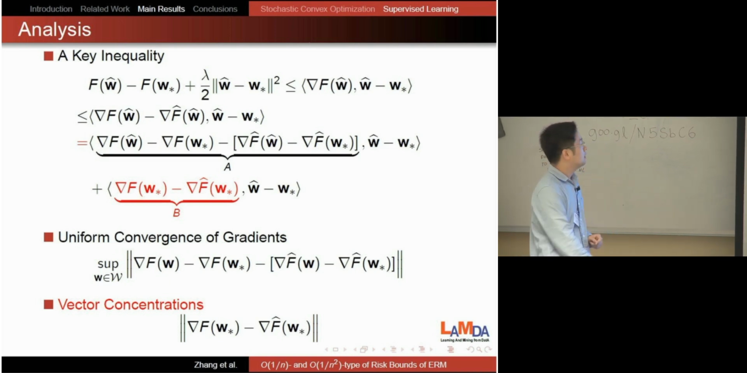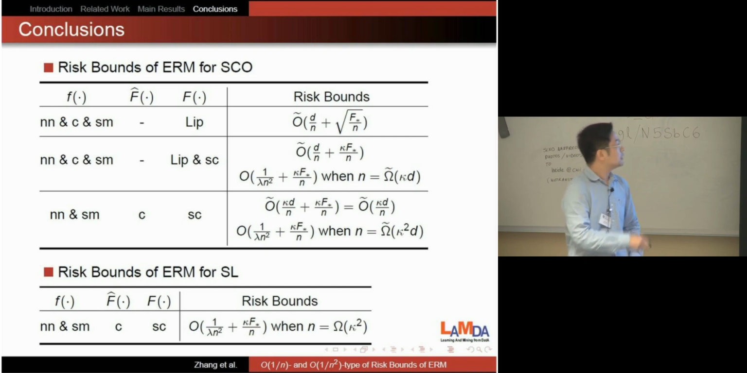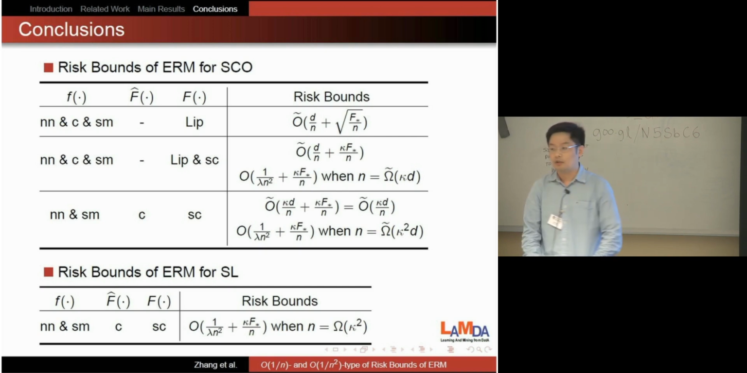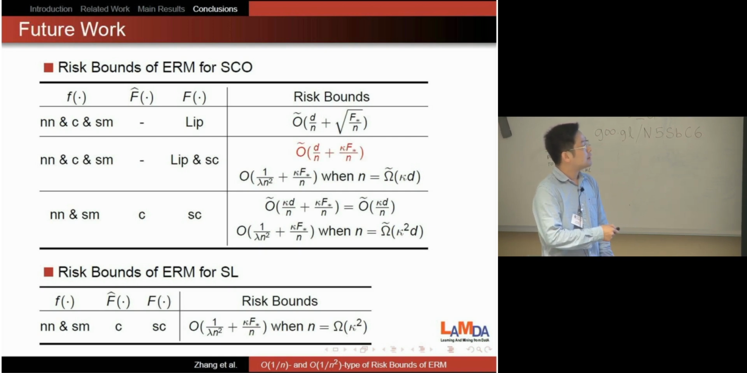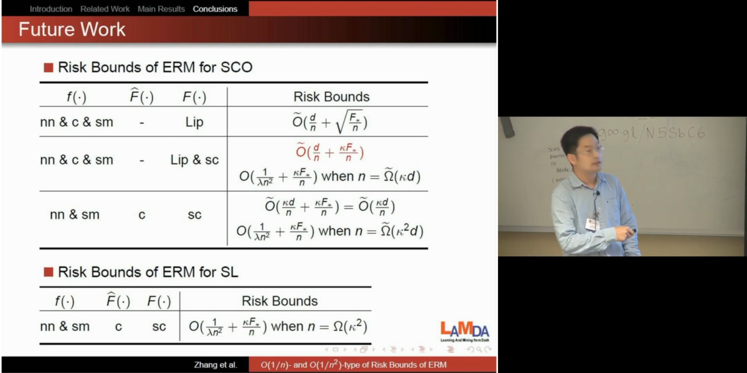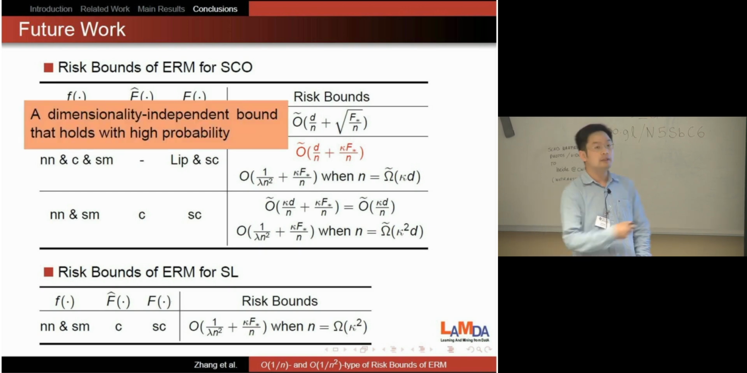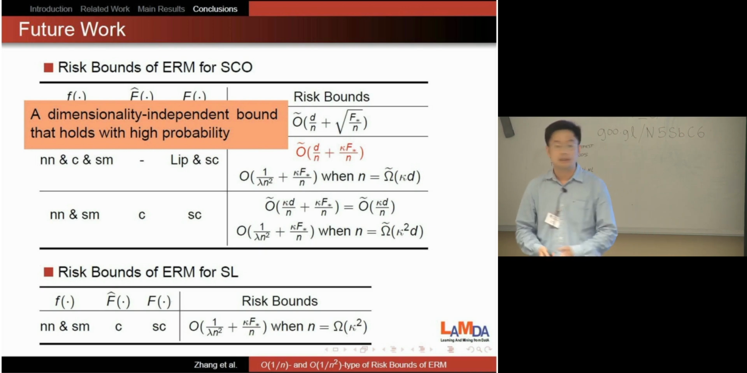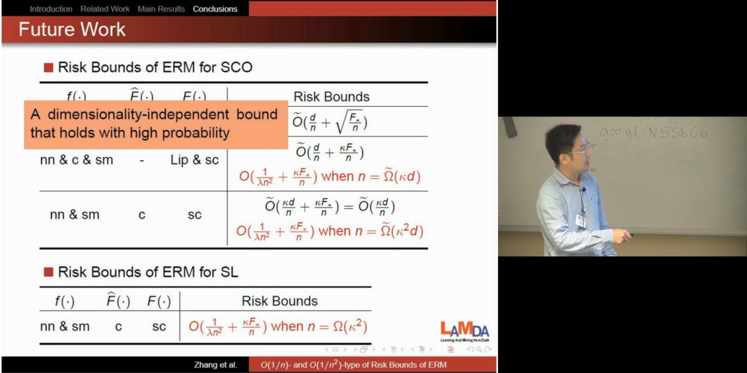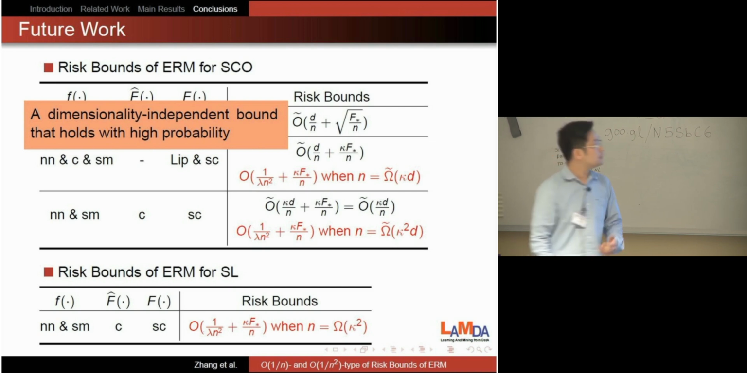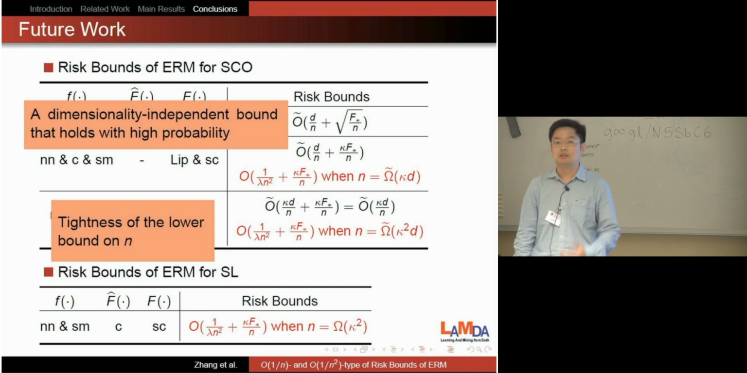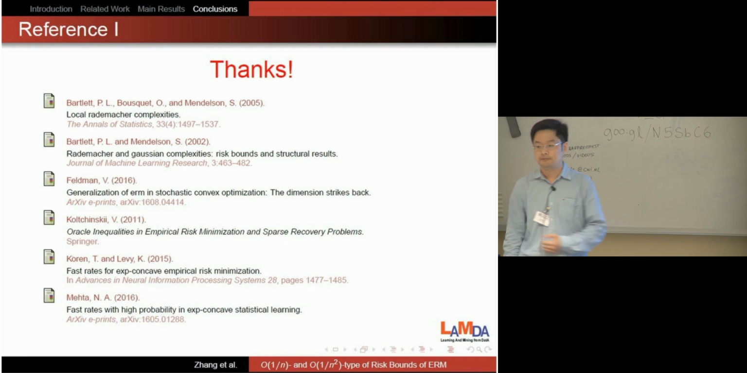Okay, let's conclude our work. We derive some faster rates and new risk bounds of ERM. And there are some open problems. First, this high probability bound for the strongly convex case has a dependence on the dimension D. So we want to know: is it possible to get a dimensionality independent bound that holds with high probability? The second is that we have several fast rates. They all have a lower bound on n, the number of samples. We believe the lower bound is necessary, but I don't know whether it's tight. So we will also investigate this problem in the future. Okay, thank you.